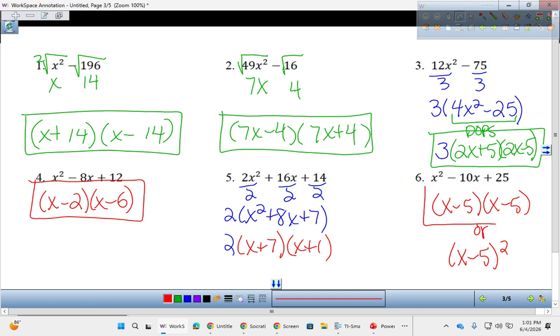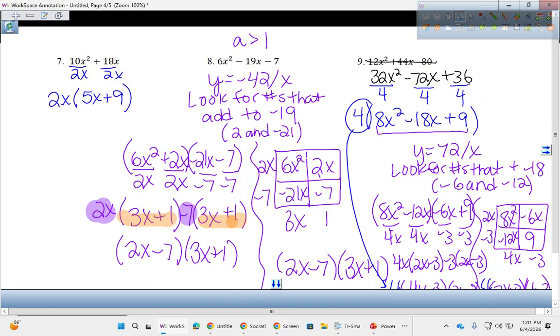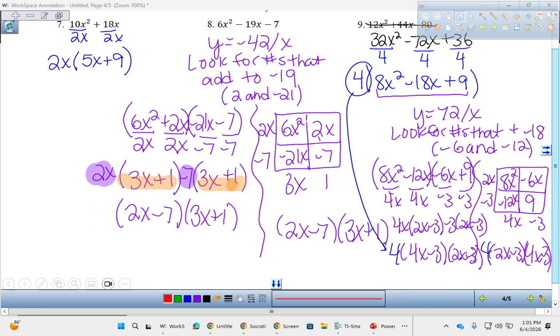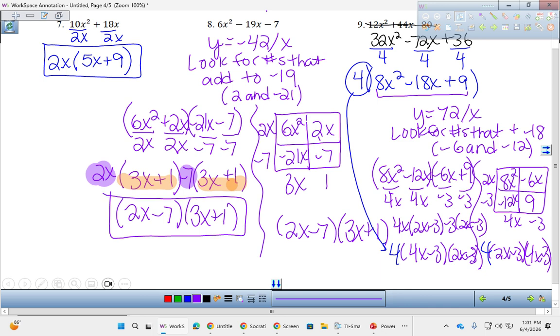Same here. And this one was GCF, but that led to A equals 1. On the next page, we did GCF here because they were only 2 terms, but they weren't perfect squares. And then we talked about grouping for these two.